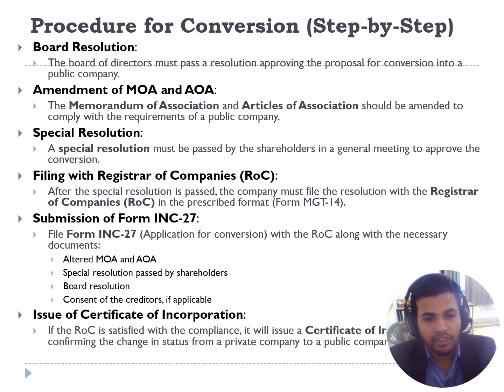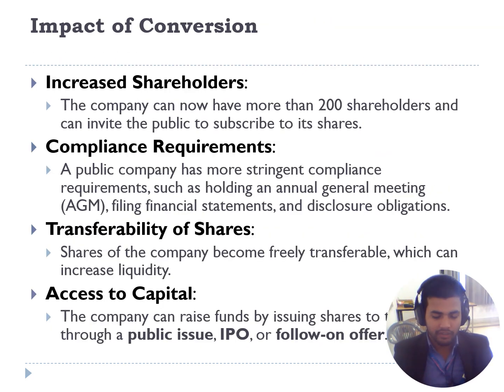There should be a special resolution passed by the shareholders in the general meeting, and the application should be filed with the registrar of companies. Then the registrar of companies will issue the certificate of incorporation, and that is the change in status from private company to public company. There is an impact in the status of a company after changing from private to public company.